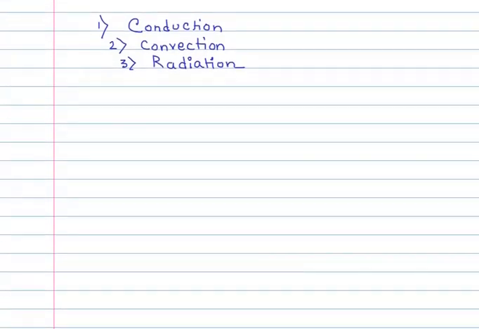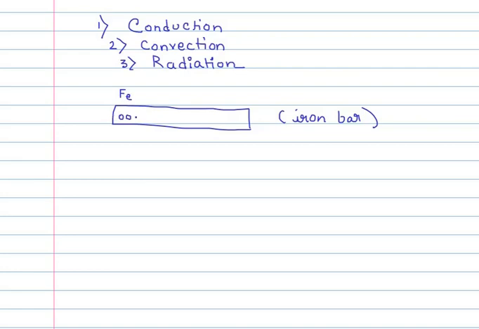Now what is conduction? It is the process where the heat energy gets transferred from one molecule to another, but the actual molecules do not move. So if I draw, for example here I am drawing a bar, and let me assume that this bar is made up of iron. So this is an iron bar, and if we look into this iron bar at the microscopic level, obviously these are made up of atoms and molecules of iron, let's say Fe. So suppose there is a molecule here, there is a molecule here, there is a molecule here, and so on. They are all arranged in the form of a linear chain.